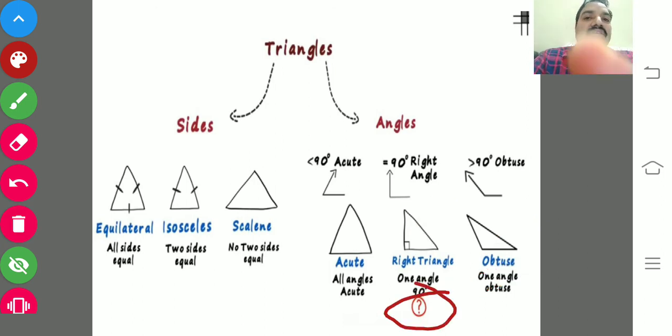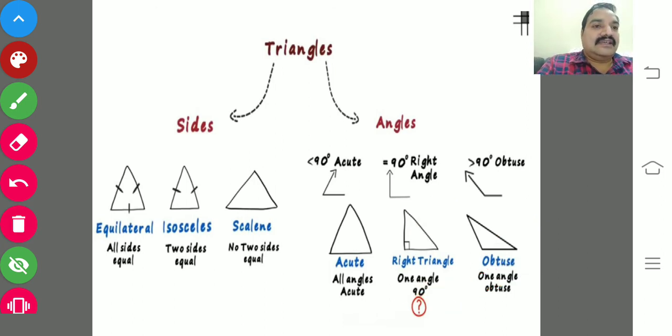So in these two triangles, we have one question. Can you construct a triangle with two right angles? It's not possible according to the angle sum property. And one more question: can you construct a triangle with two obtuse angles? That is also not possible as per the angle sum property.